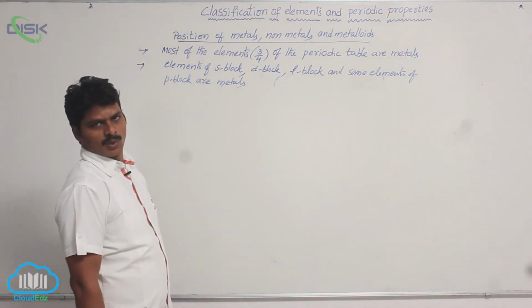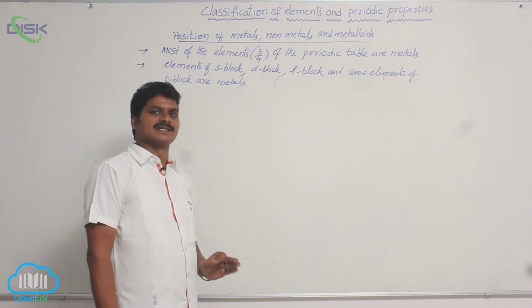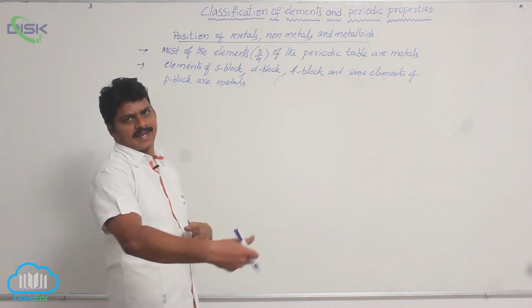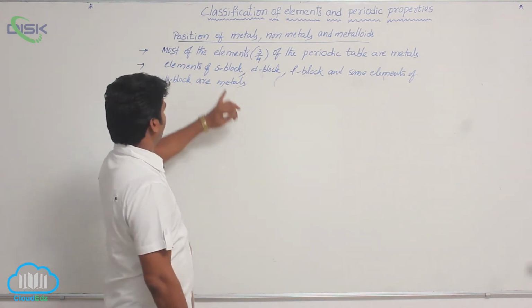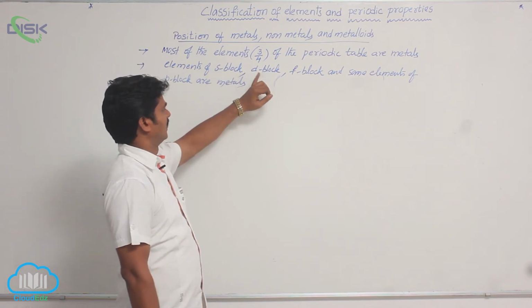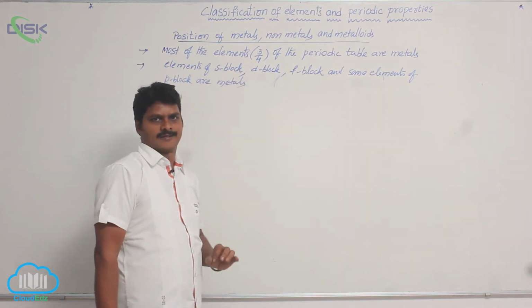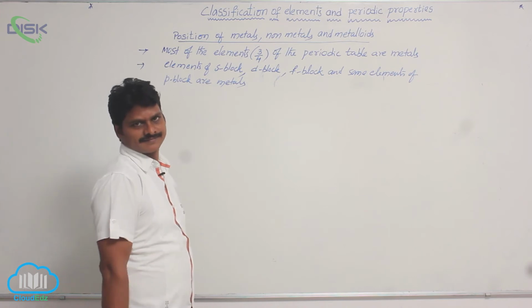So that means only P block consists of metals and other types of elements. The remaining blocks, S block, D block and F block, contain only metals.